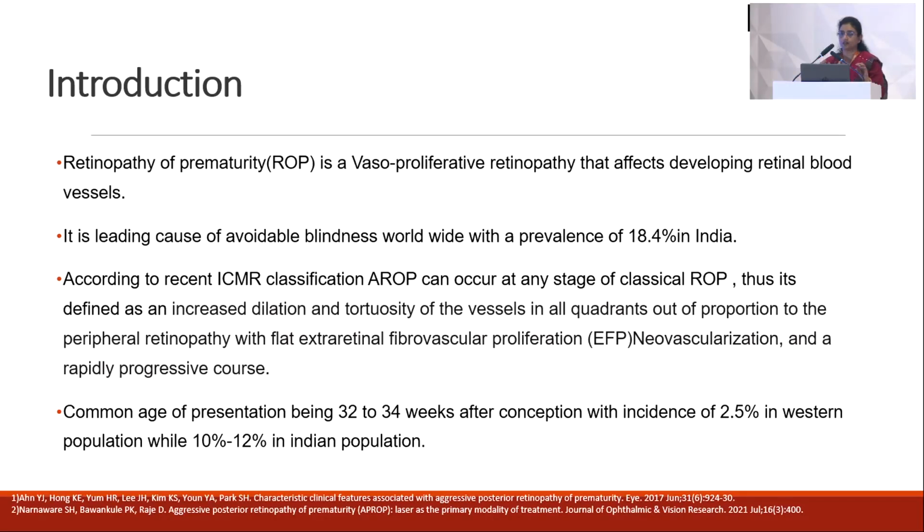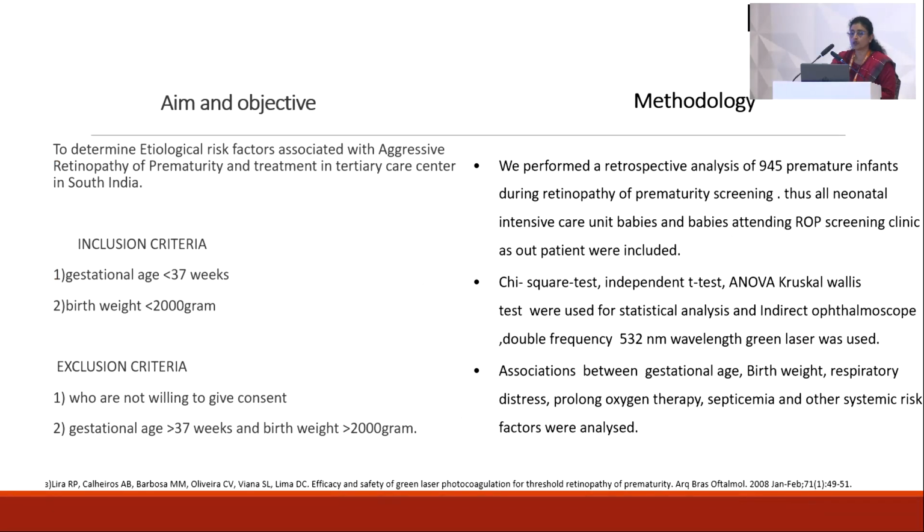The common age of presentation being 32 to 34 weeks after conception, with an incidence of around 2.5% in Western population, while in Indian population it is 10% to 12%. So the aim of the objective of our study is to analyze these AROP babies and then associated risk factors.